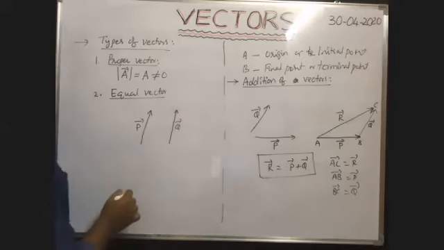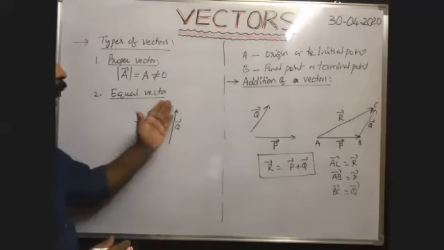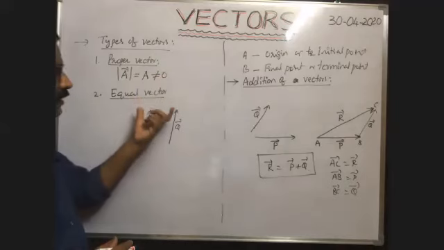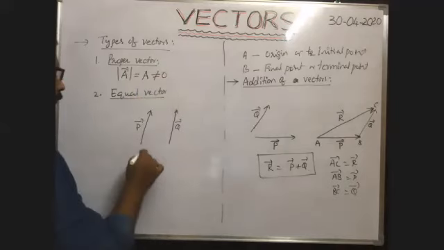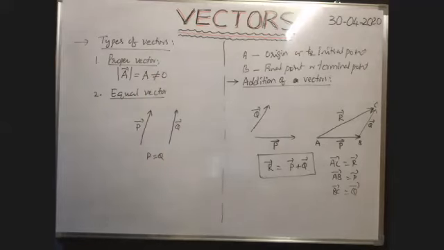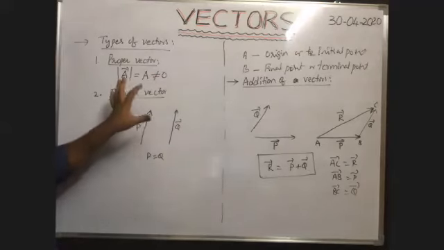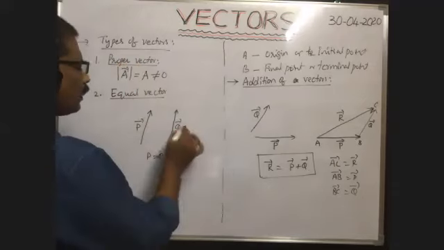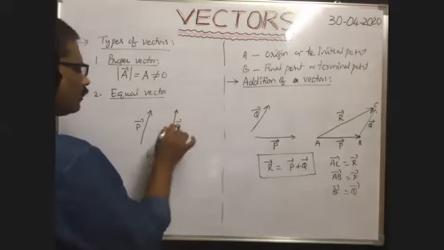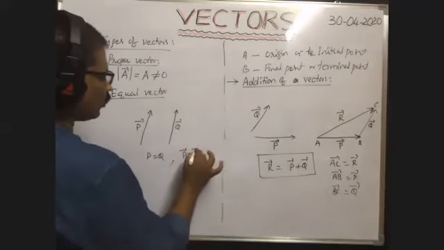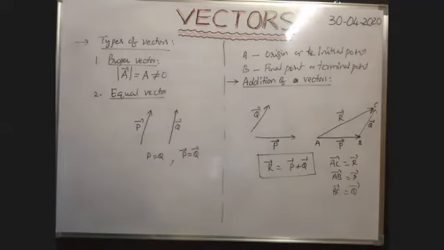If P bar and Q bar both are parallel to each other and their directions are along the same direction, and if their magnitudes are equal, then P bar and Q bar are said to be equal vectors. Whenever two vectors are equal vectors, we can write P bar is equal to Q bar.